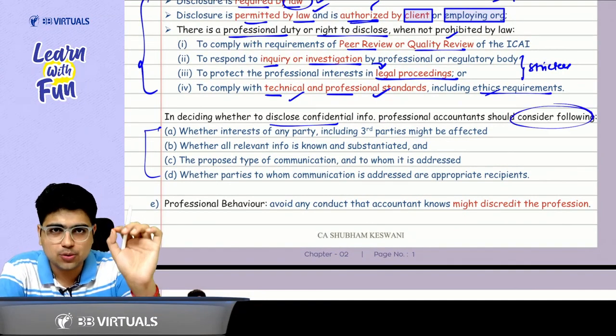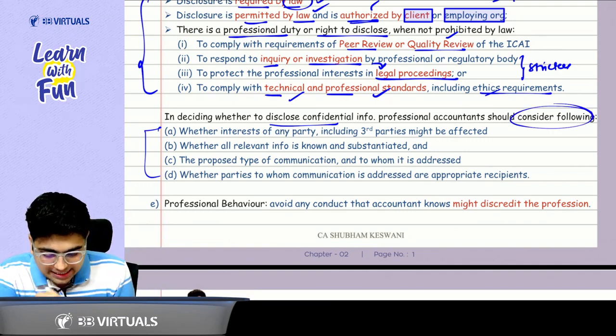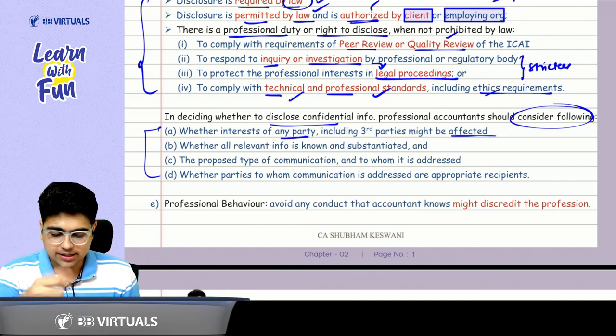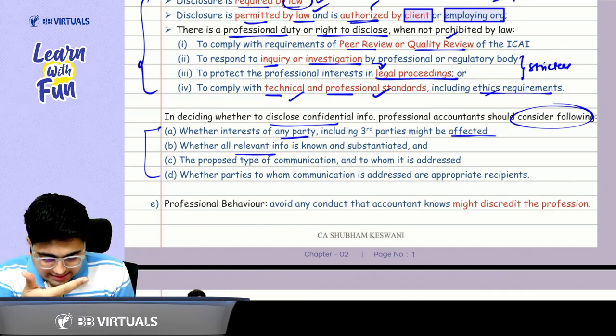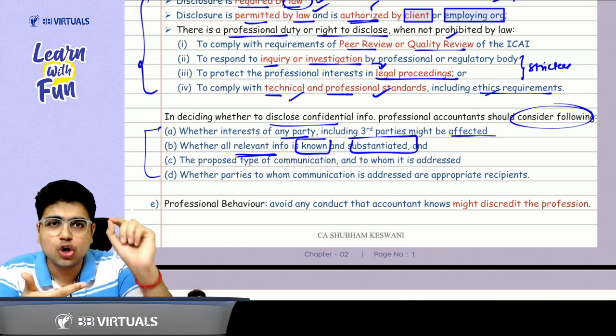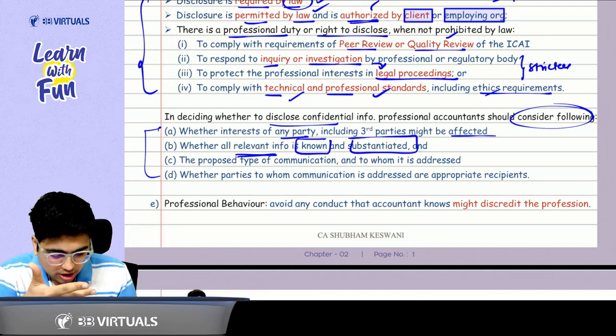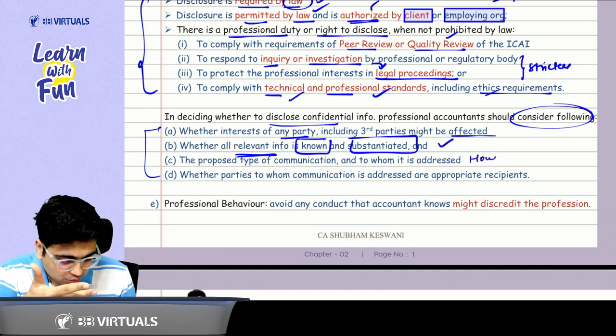So first of all, you need to consider that whatever information you are disclosing, is any party being affected by it? Got it, sir? Second thing, is the relevant information known and substantiated? Means you are sure about the information that you are disclosing. Got it, sir? In case you are sure, then you need to see how you will be disclosing.